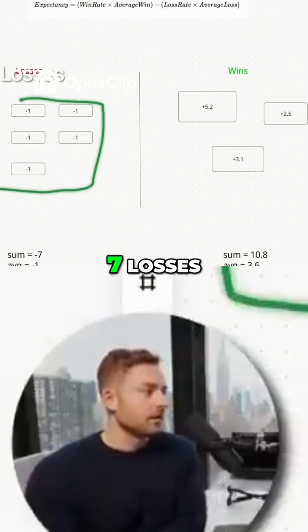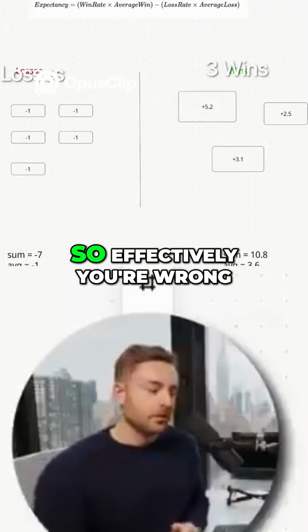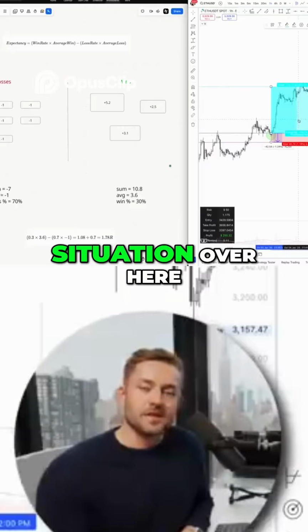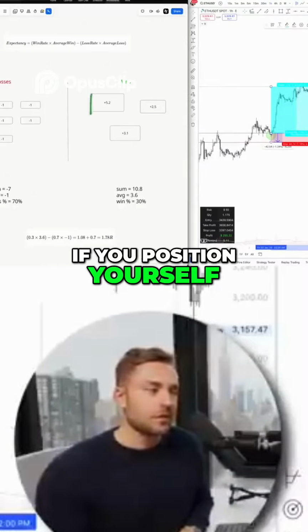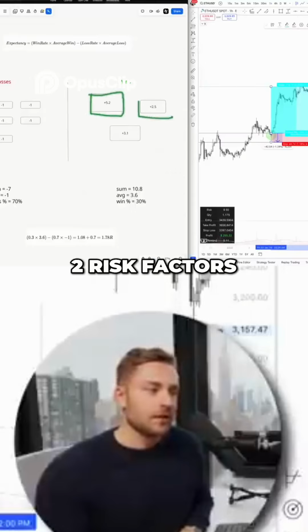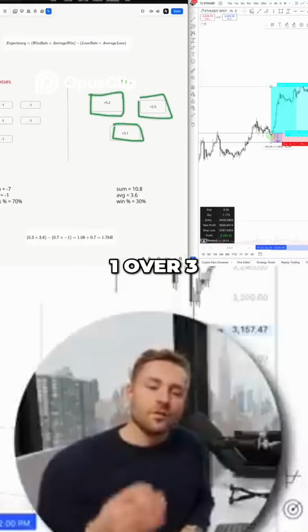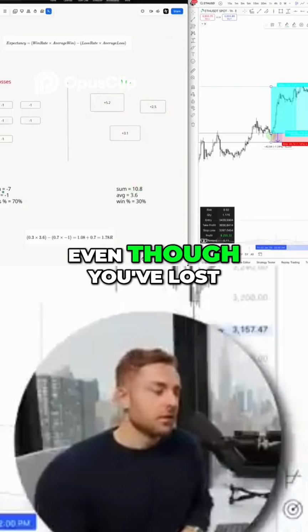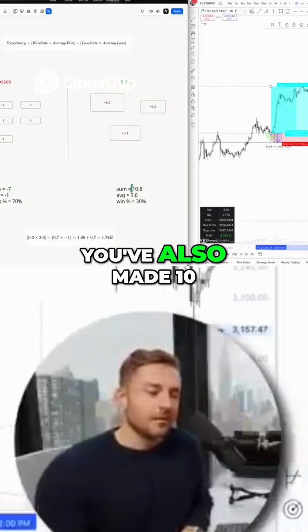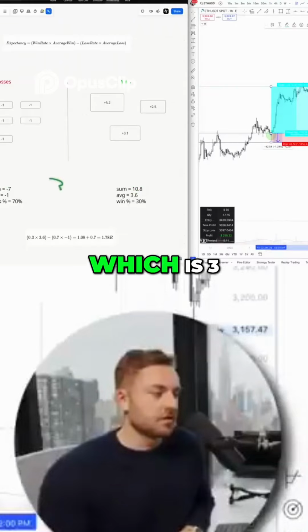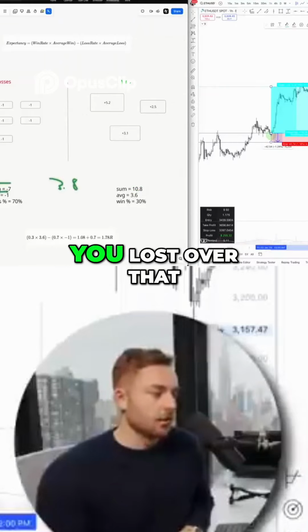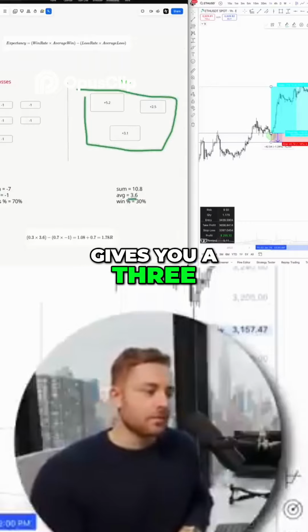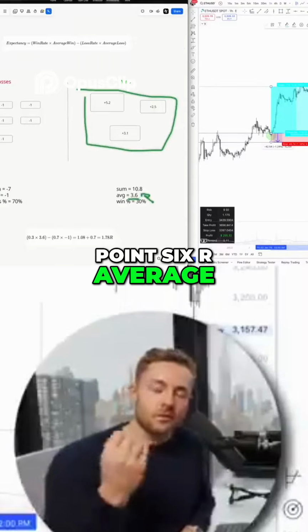Over here we have 7 losses and 3 wins. So effectively you're wrong and losing money 70% of the time. But similar to this situation over here, if you position yourself to be able to make 5.2 risk factors, 2.5, 3.1 over those 3 different trades, the total risk factors that you've made, even though you've lost 7R, you've also made 10.8R, okay, which is 3.8 higher than what you lost over that entire period. And averaged out over all of these wins gives you a 3.6R average per winning trade.